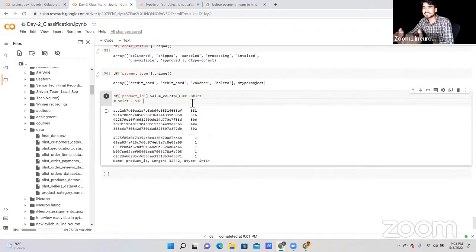So this is the analysis you can do, and then you can tell your client, okay, this is the analysis I'm getting. Based on this analysis, you can work on the positive part and the negative part, so that you can increase your revenue. Because at the end, whenever an e-commerce company comes to any data scientist, what they want is to increase revenue. They work on the revenue part, so you can say you can work on this part so that you can improve your revenue.